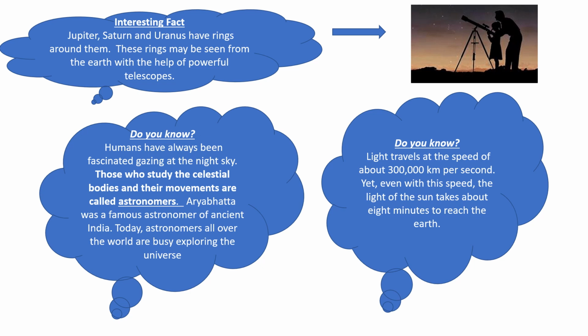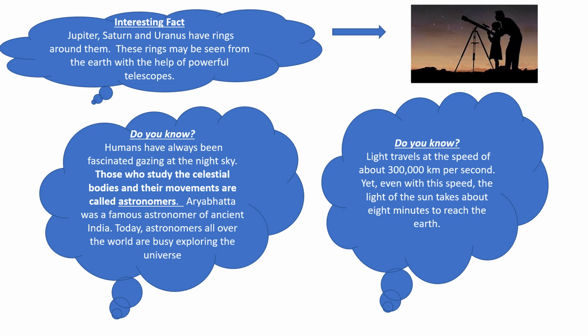I have got some interesting facts for you, children. Jupiter, Saturn, and Uranus have rings around them. These rings may be seen from the Earth with the help of powerful telescopes. You know, children, those who study celestial bodies and their movements are called astronomers. Aryabhatta was a famous astronomer of ancient India.